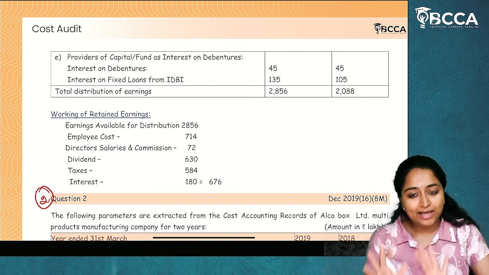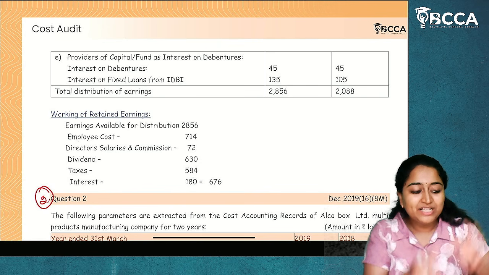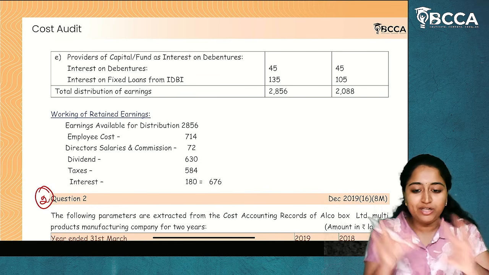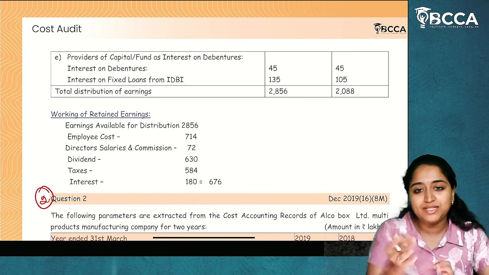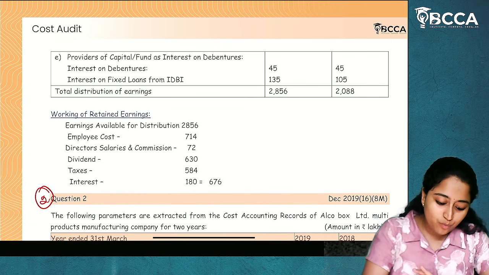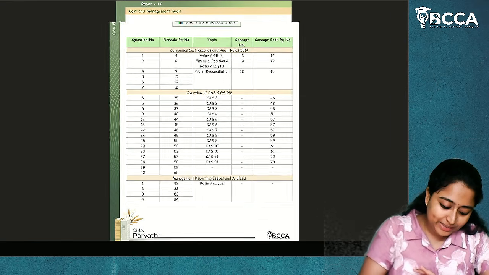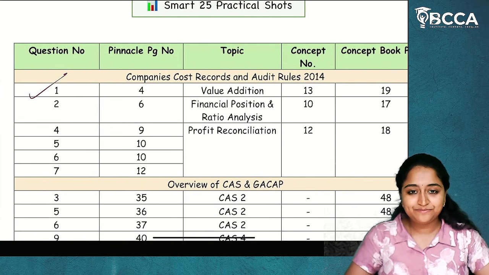So, this is how your presentation should be: neat, clear and simple. Everything is already given in the question. You already know the format. Just take everything and put it in the same format. Entire question is done. 7 marks is in your pocket. I hope it is clear to you. So question 1 we have completed. I hope I have given you the clarity for value addition.